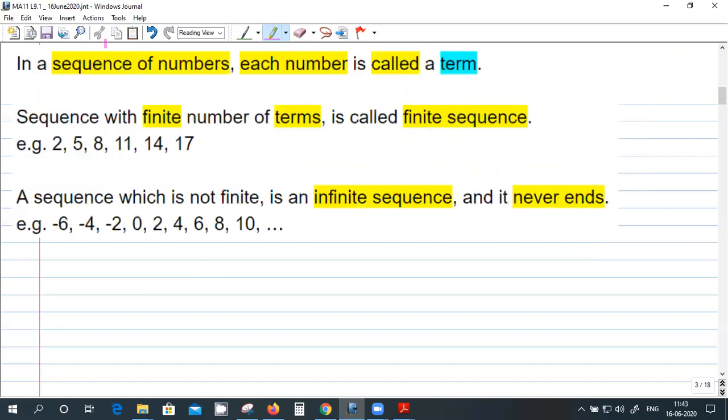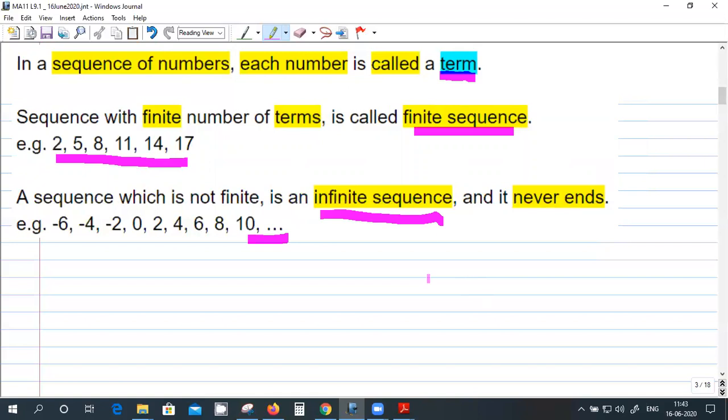In a sequence of numbers, each number is called a term. If the sequence is finite, like this one, then it's a finite sequence. If the number of elements of the sequence is continuing, then it's an infinite sequence. So, finite sequence and infinite sequence.